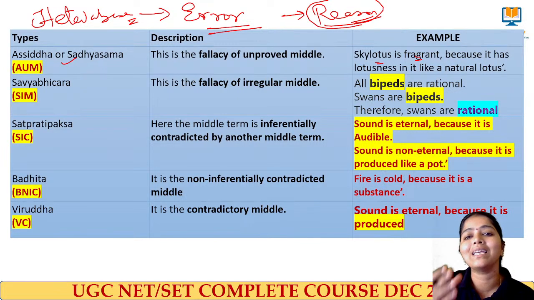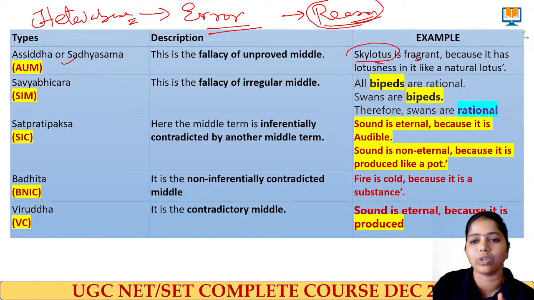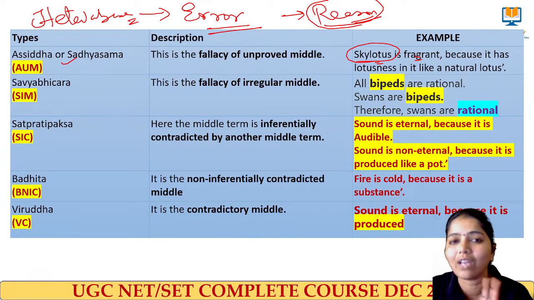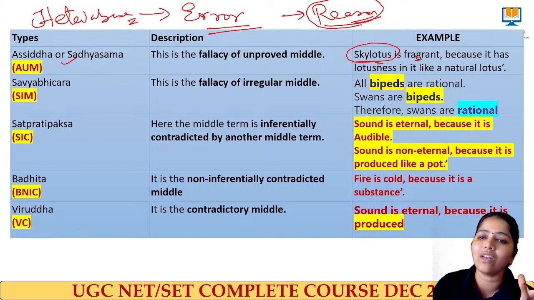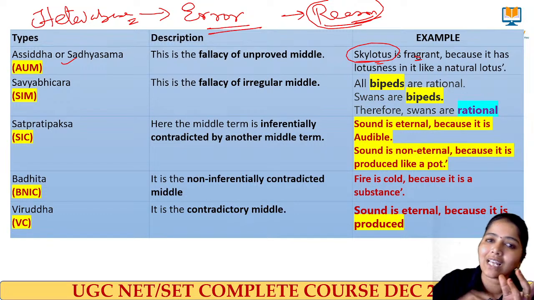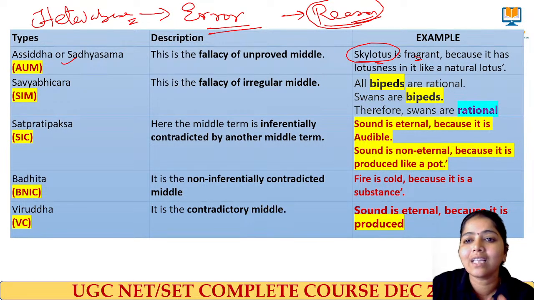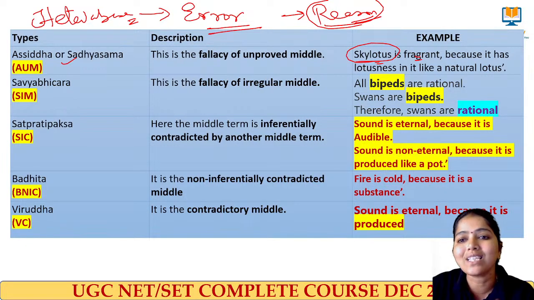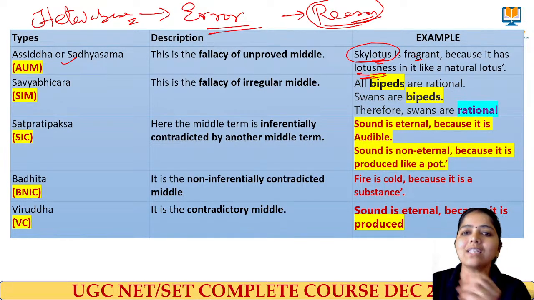What do you mean by lotusness in it? There is no lotus called sky lotus. We have lotus, but no such thing as a sky lotus. So if there is no sky lotus at all, how can it be fragrant? The reason I am stating, because it has lotusness in it, is that it has the word lotus in it, so I say it is fragrant.